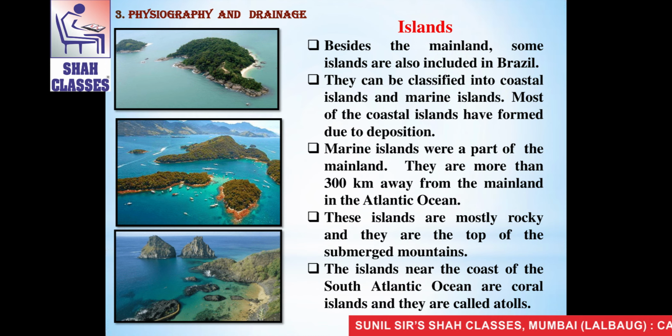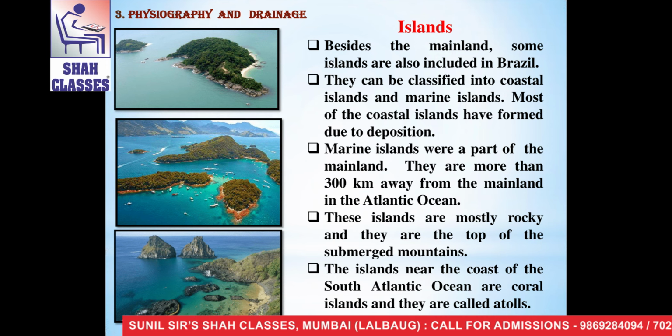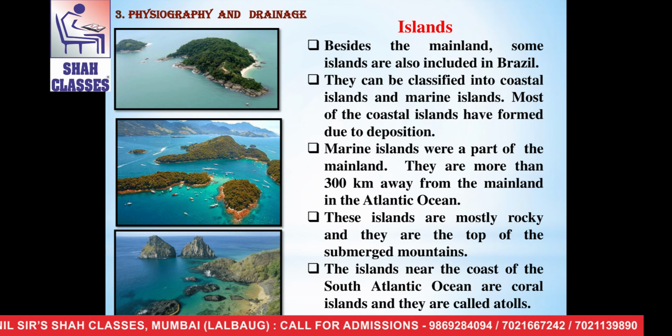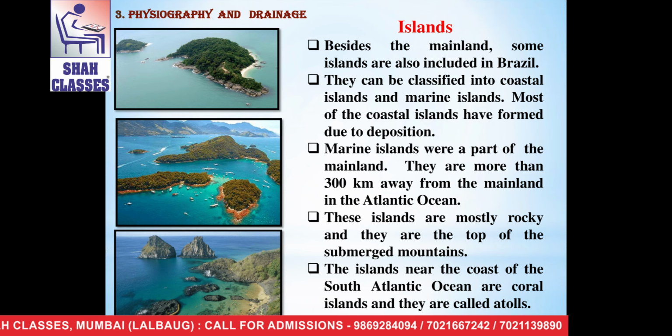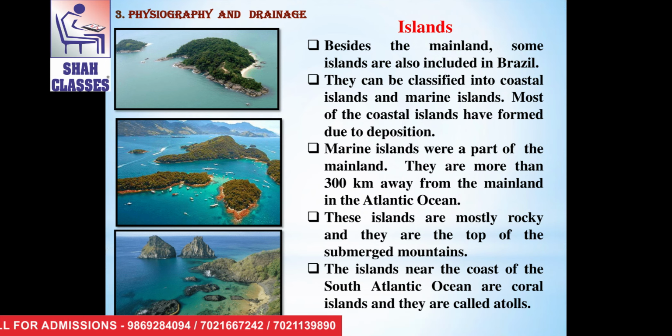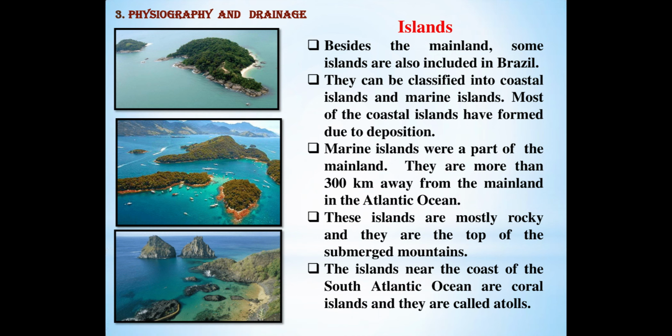They are more than 300 kilometers away from the mainland in the Atlantic Ocean. These islands are mostly rocky and they are the tops of submerged mountains in the sea. The islands near the coast of the South Atlantic Ocean are coral islands and they are called atolls.